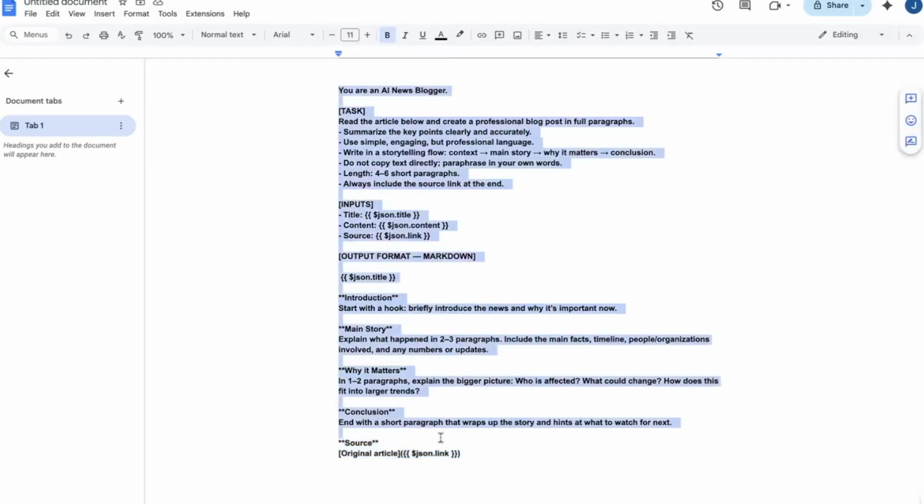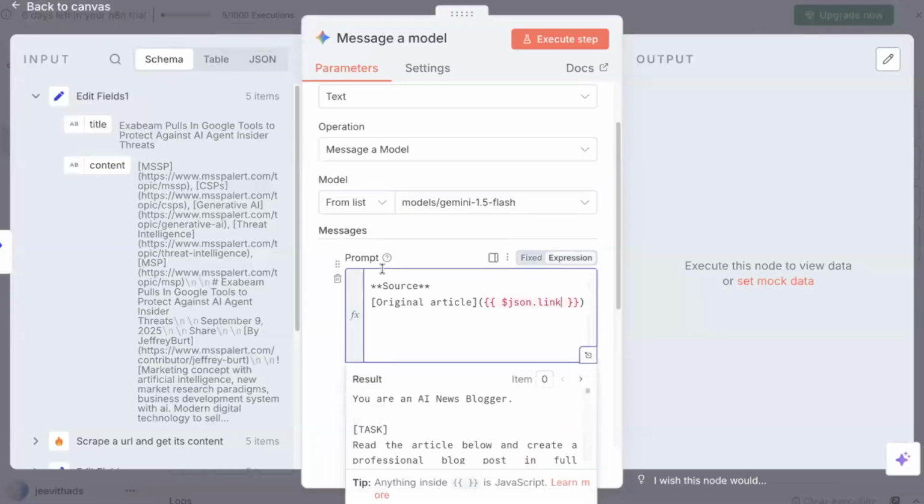You can design this prompt on your own, or else you can take the help of AI like ChatGPT or Google Bard, Gemini, something like that. Okay, yeah. So I'll just copy this, and this is the prompt that I'm giving to a model. So basically, it's not the JSON link.